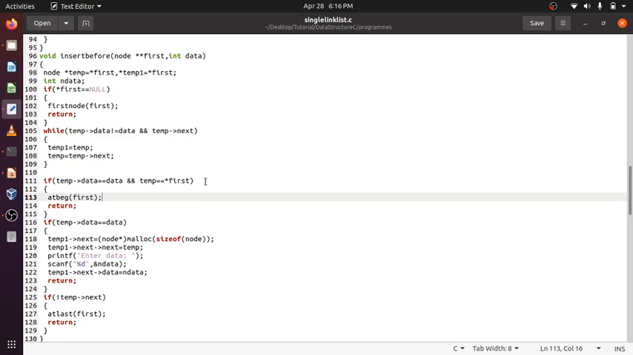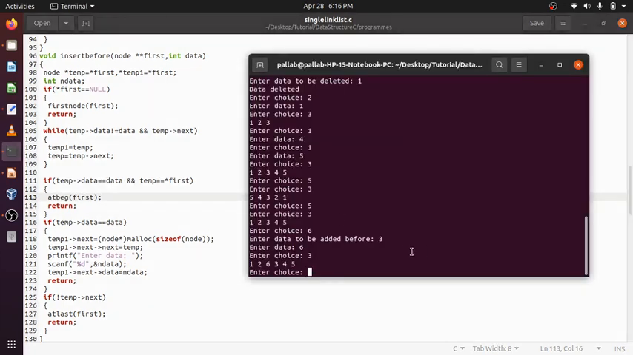Okay, is it the first element? No. If it is the first element, then it is simple. Suppose it is the first element, then simply insert at the beginning. Suppose I want to insert something before 1, it means insert at the beginning.